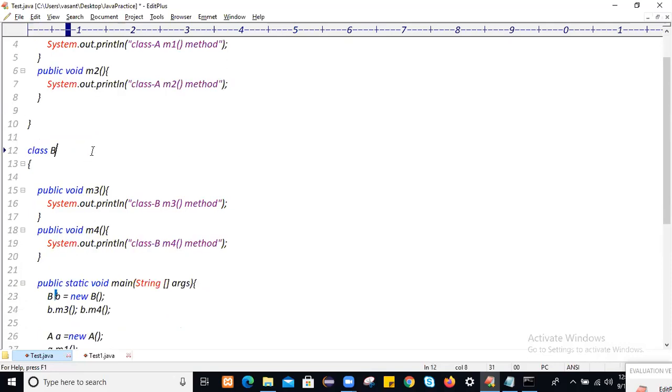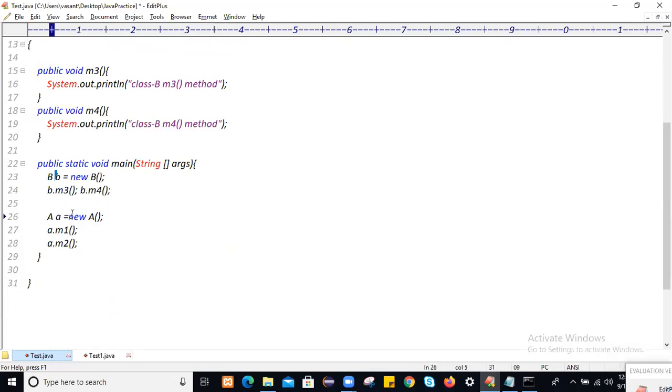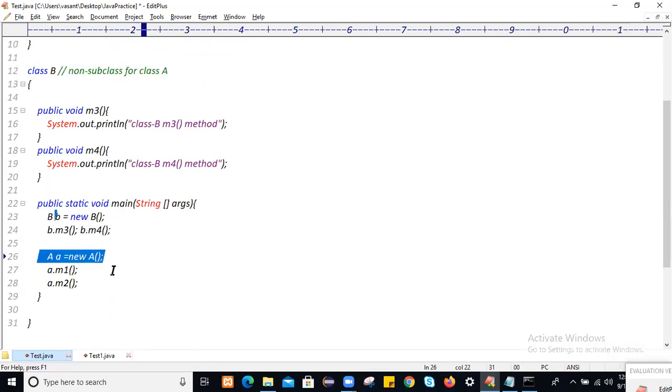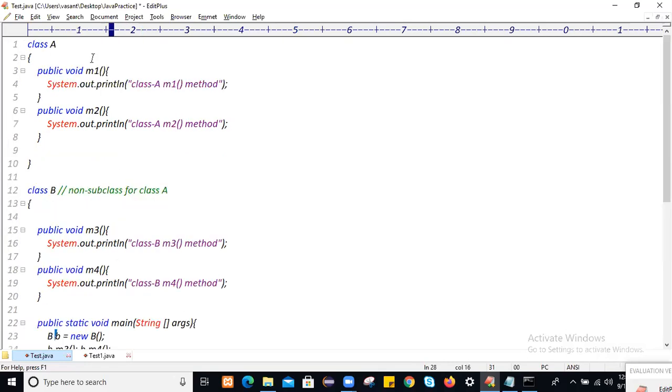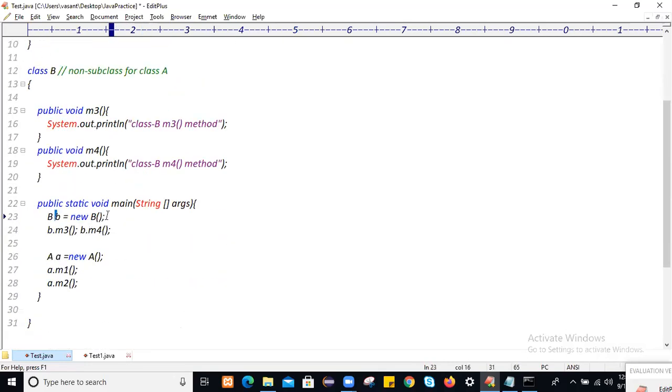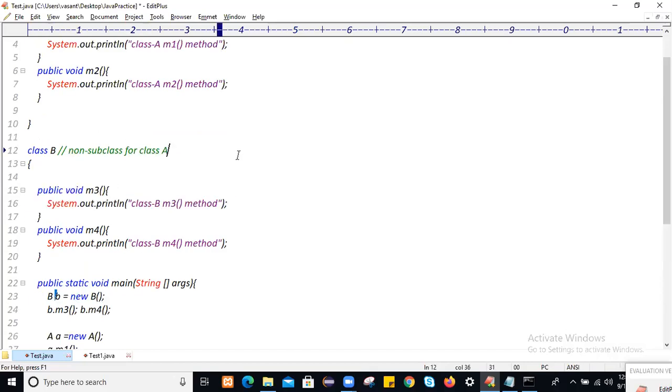So this class B will be treated as a non-subclass. When you create a class A object within class B, then class B will be treated as a non-subclass for class A. Why? Just because you are creating an object of class A within class B. By using the class A object, you can access class A properties, and by using the class B object, you can access class B properties. But here is one more drawback. You are creating a class B object as well as a class A object, so two objects you are creating.